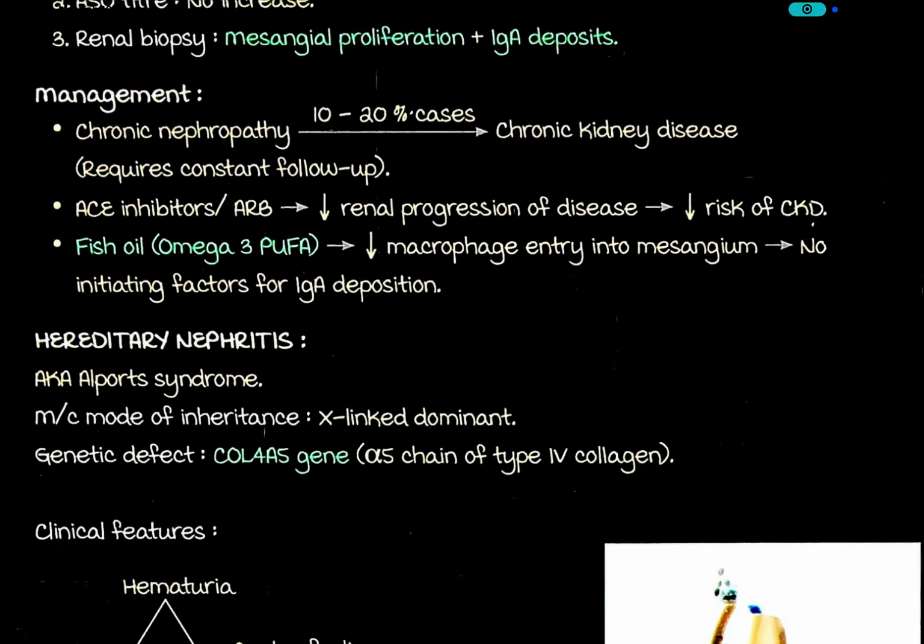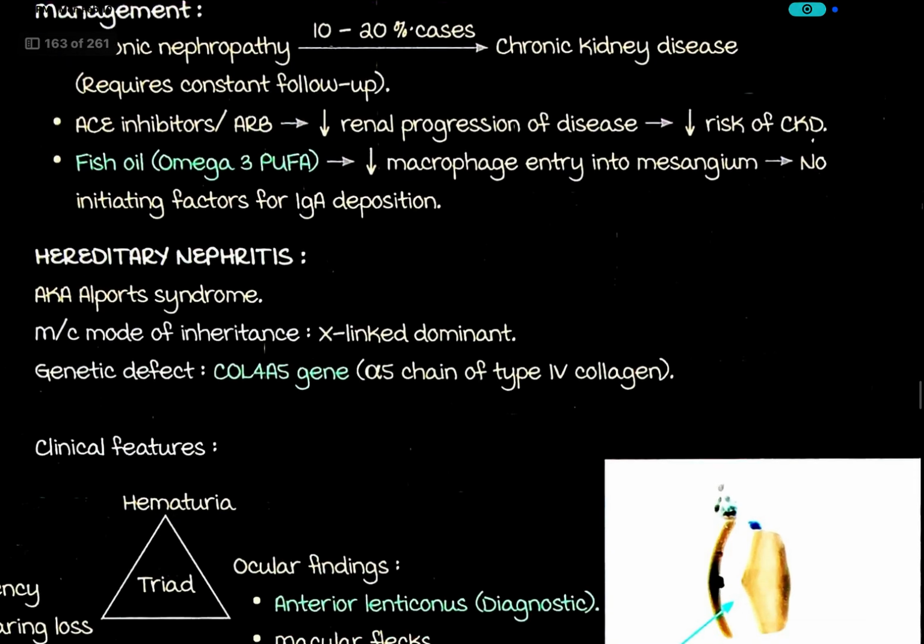ACE inhibitors or ARB, angiotensin receptor blockers, decrease renal progression of kidneys and decrease risk of chronic kidney disease. Fish oil, omega-3 PUFA, decrease macrophage entry into mesangium. There are no initiating factors for IgA deposition.